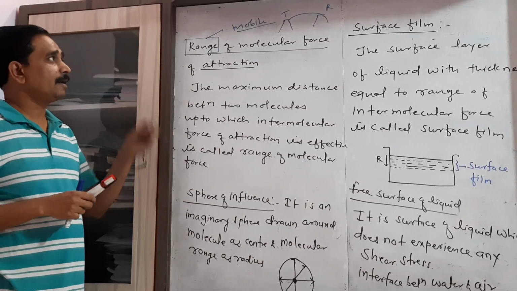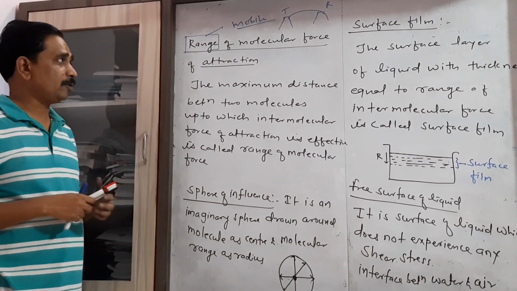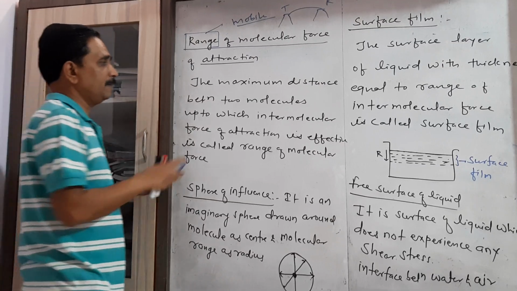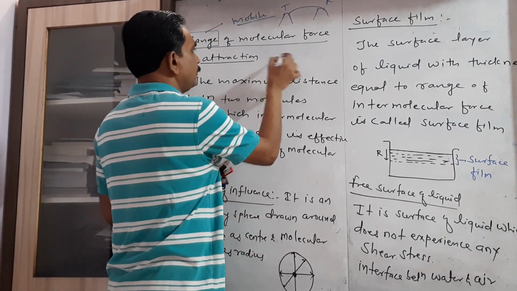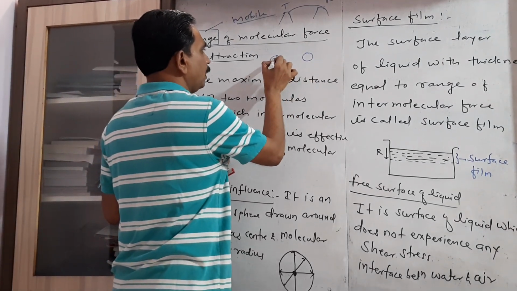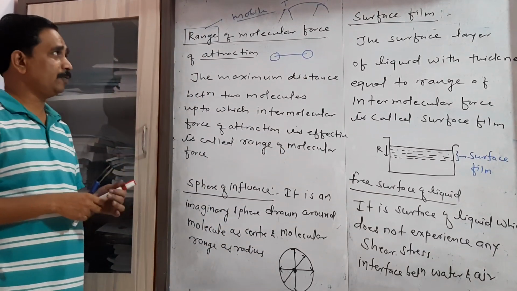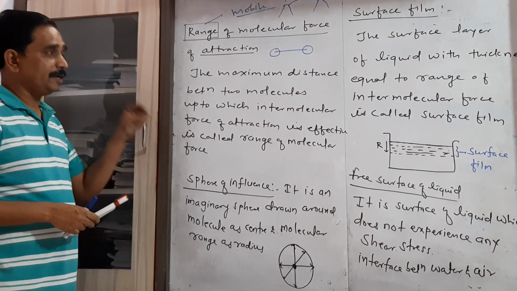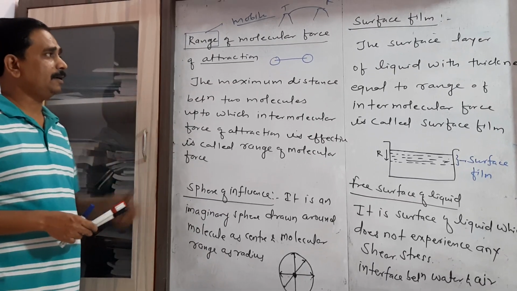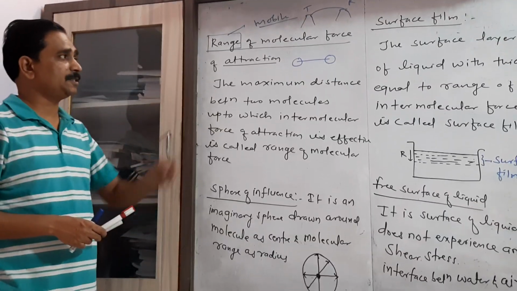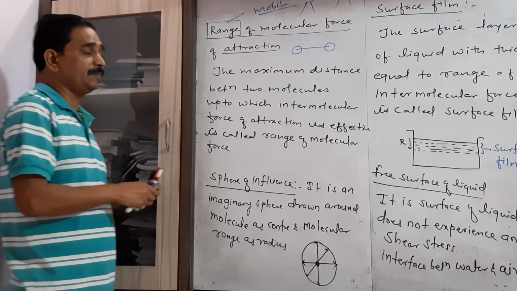Similarly, when we consider the distance between two molecules up to which the intermolecular force is effective, that distance is called the range. Simply, range means distance. It is the maximum distance.